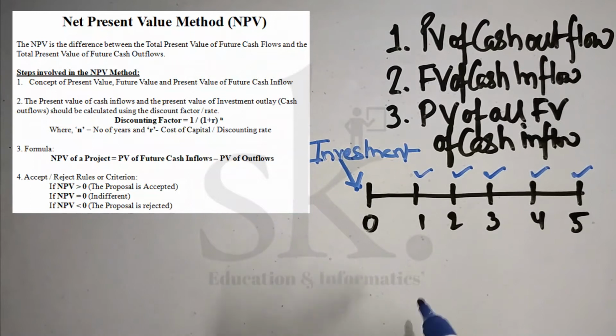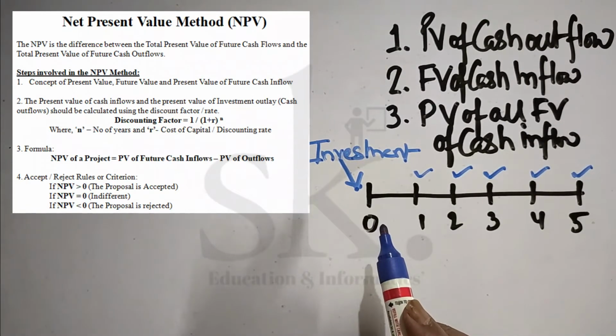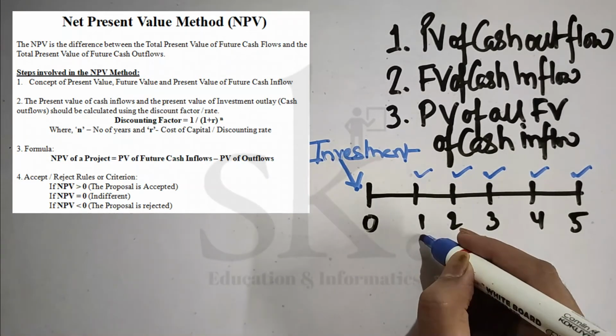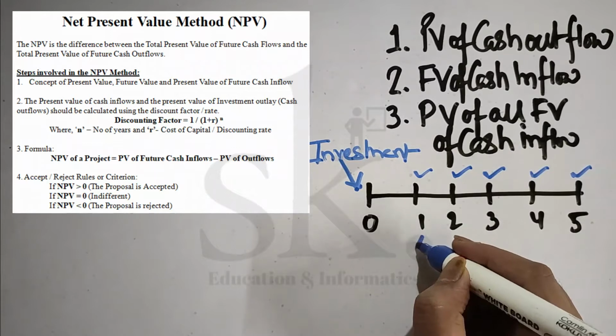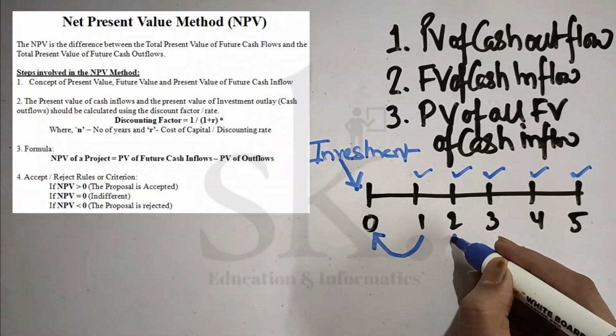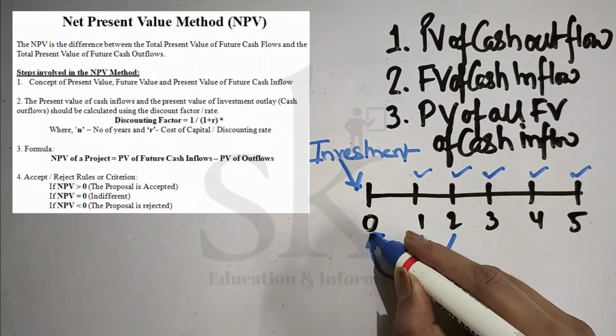Now what we require in order to compare, we require to come to a common denominator. Now what is this common denominator? The common denominator is present value. So the first year amount is required to be discounted to 0 year. For the second year, it is also required to be discounted to 0 year.